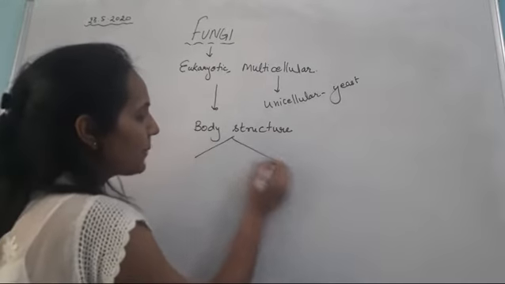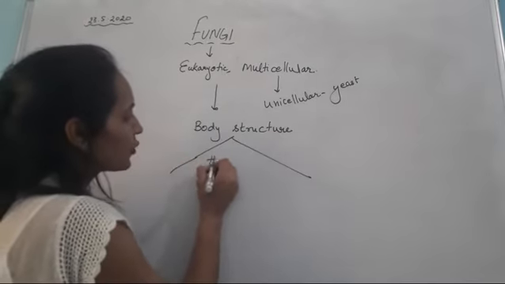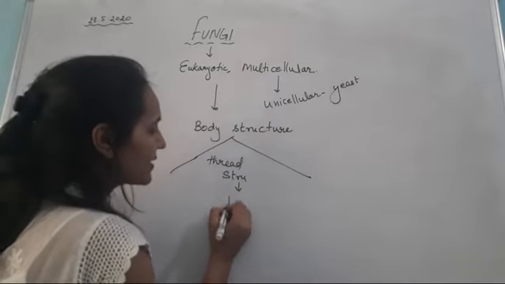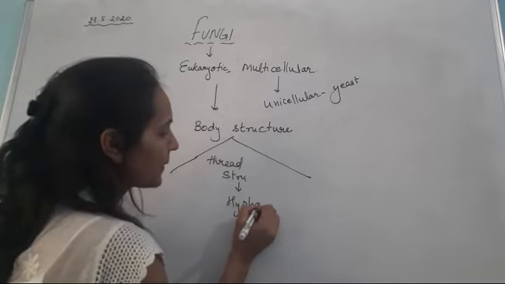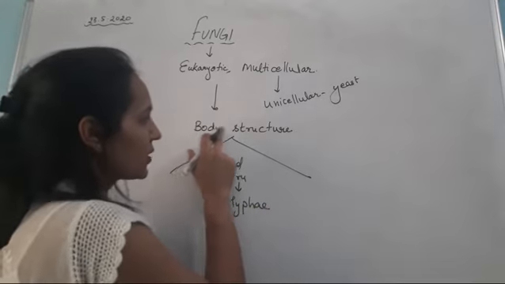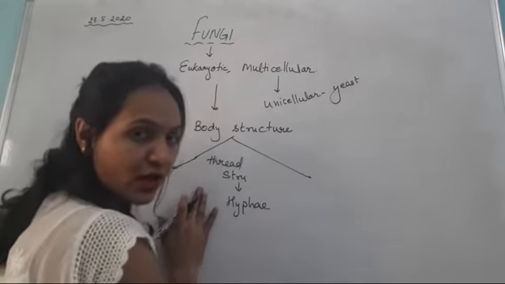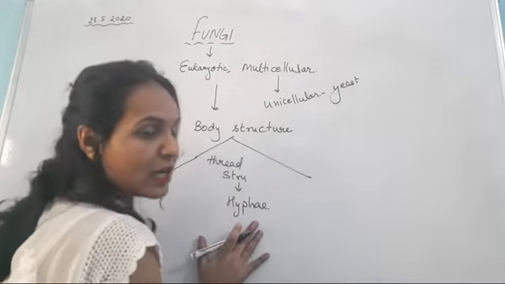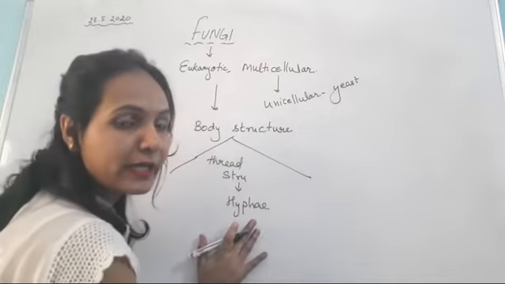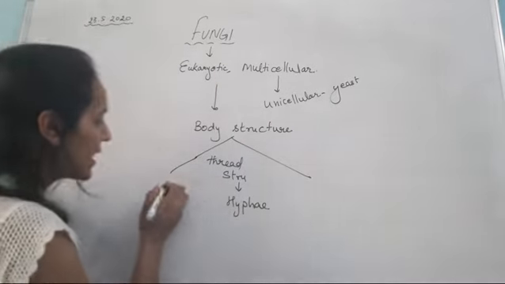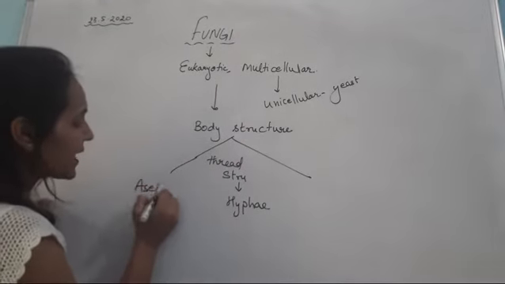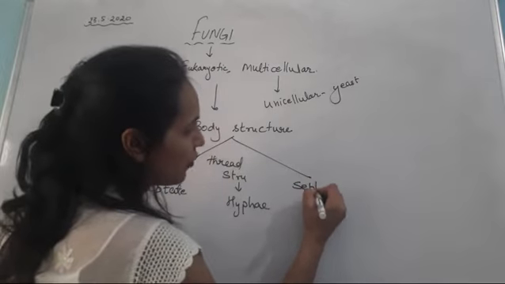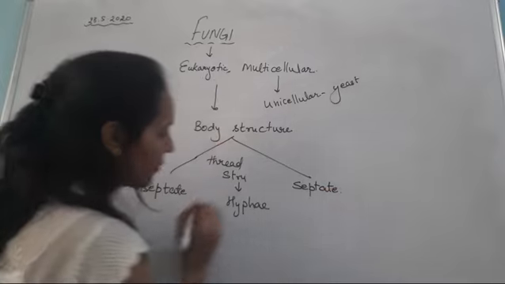the fungi have a thread-like structure which is known as hyphae. Okay? The body structures of the fungi have thread-like structure which is known as hyphae. So based on hyphae, it is classified into two classes, that is septate and aseptate. Septate form and aseptate form.